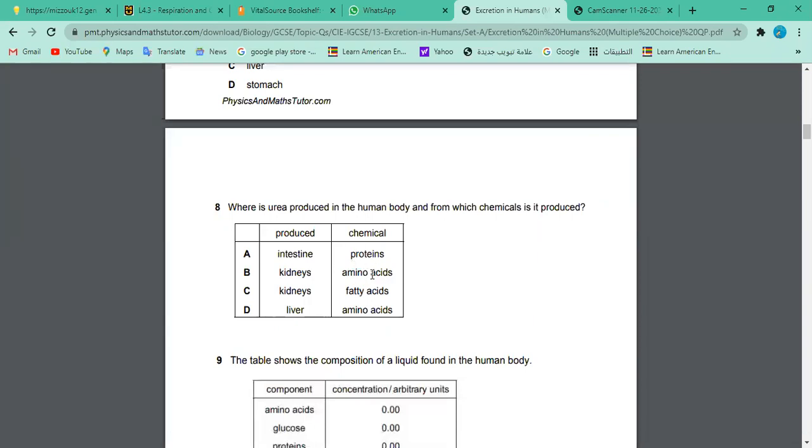So amino acids, to be very specific, that is the product, that is the chemical which is further converted to urea in our body. So now look at fatty acids, it has nothing to do with the urea. So now look at this. Amino acids is going and matching with D here, liver. That's the correct answer. Okay, very good. Right. Let's go to question 9.